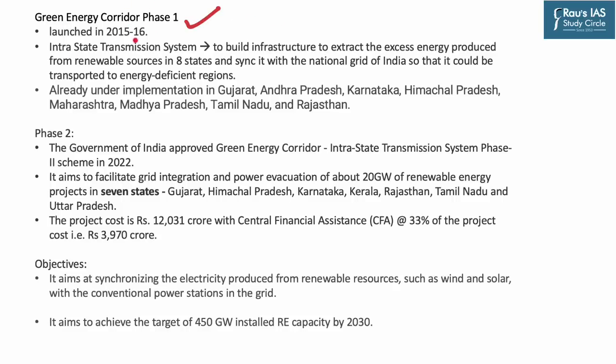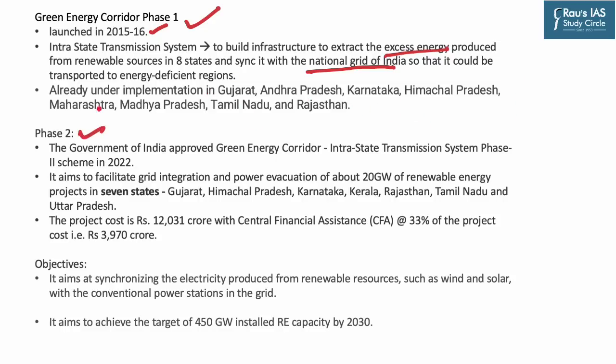Phase 1 was launched in the year 2015-2016 and it is an intra-state transmission system which is aimed to build infrastructure to extract the excess energy produced from renewable sources in 8 states and sync that excess energy with the national grid of India so that this electricity can be transported to the energy deficient regions. That is to provide inter-grid connectivity. And the first phase of this project is already under implementation in the 8 states of India. The names of these states are given here.